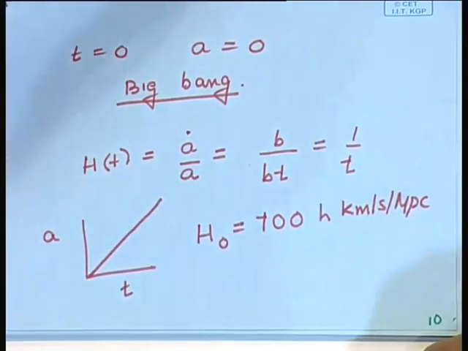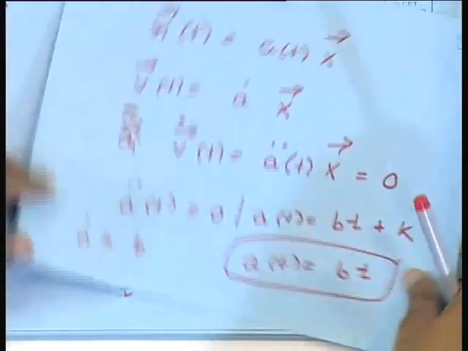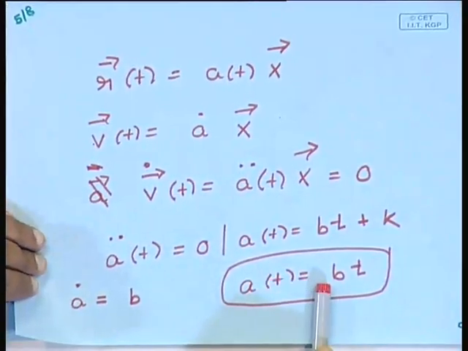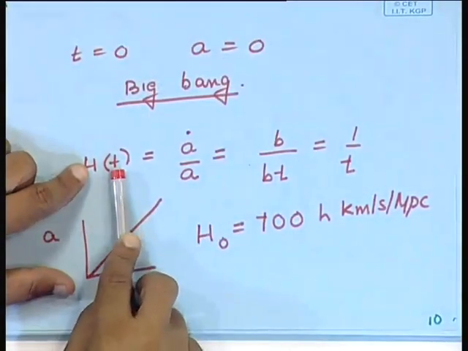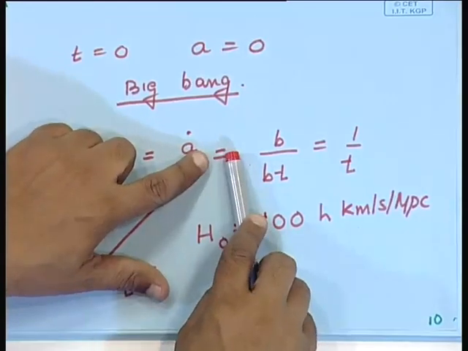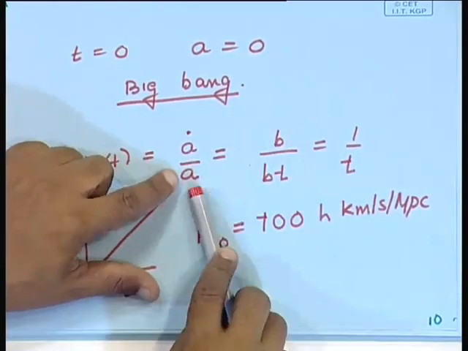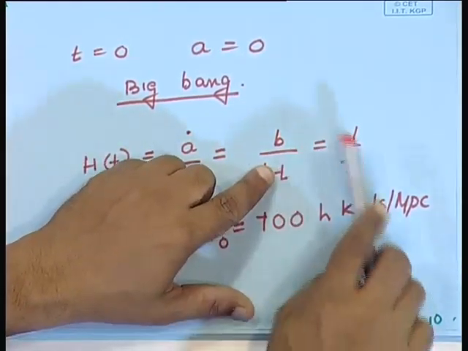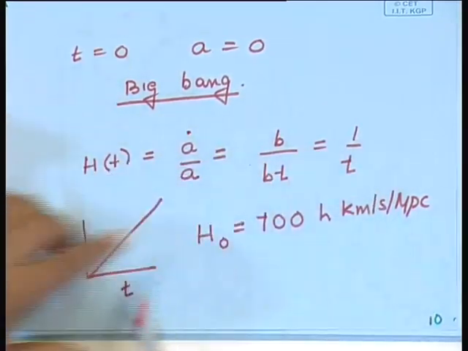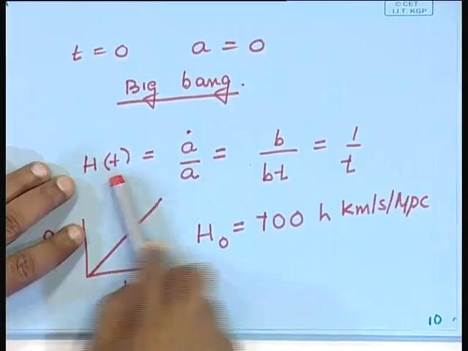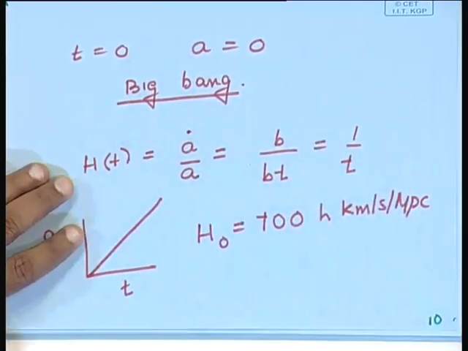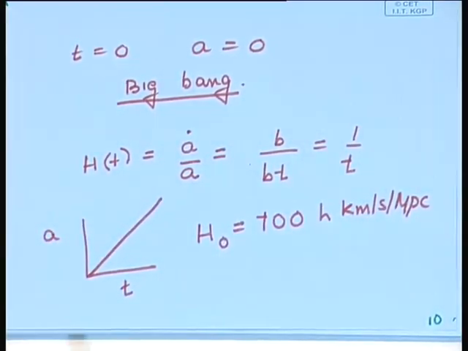Now, for this expansion law, where a of t is just a constant times time, if we calculate h, the Hubble parameter, at any instant of time, it is a dot by a. a dot is b and a is b into t. So, this b cancels out, it is 1 by time. So, what we see is that at any instant of time, the Hubble parameter is the inverse of the age of the universe, right. So, if you can measure the Hubble parameter, you can estimate the age of the universe.